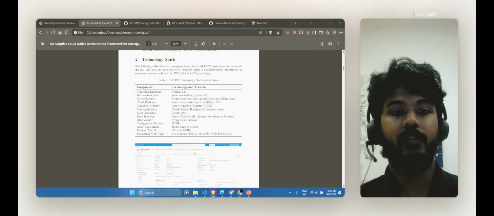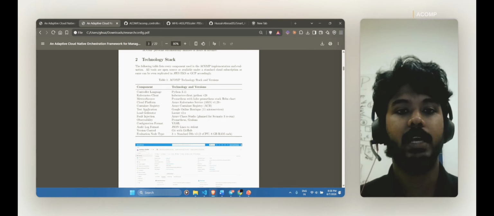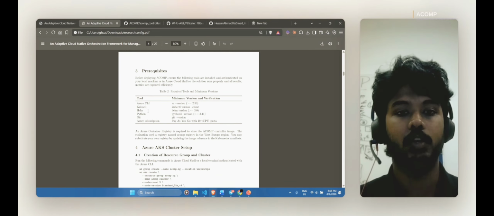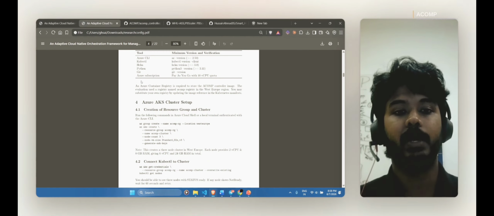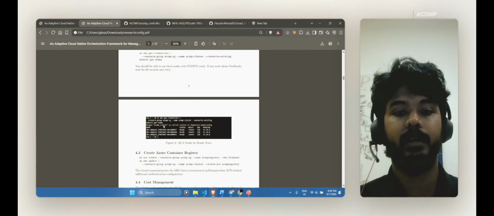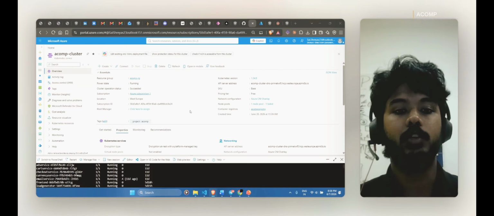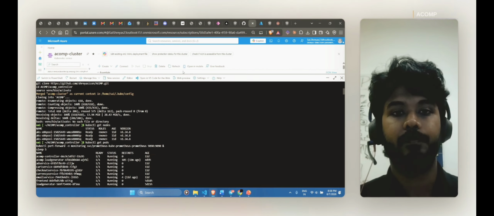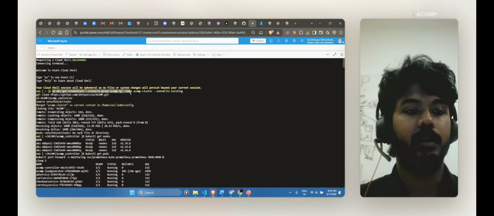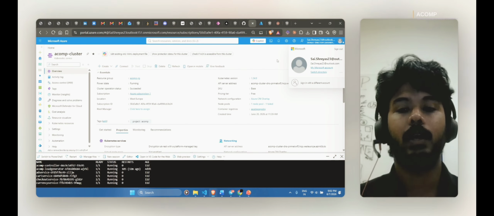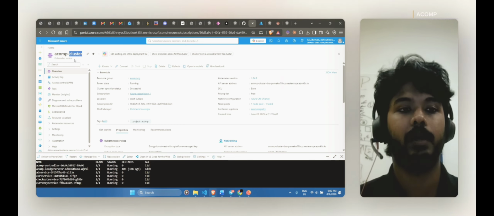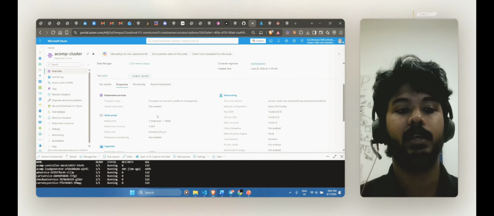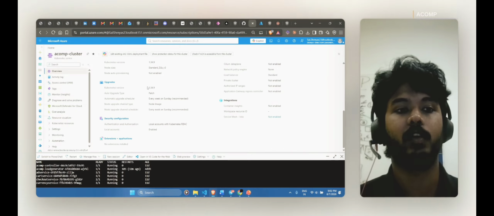In my configuration manual, I have exactly shown how to replicate my ACOMP solution, mentioning the prerequisites, Azure cluster creation, and connecting the kubectl nodes, and I'll show you directly here through the Cloud Shell session. You can see I'm getting the credentials, setting the resource group name, and cloning ACOMP's code base from GitHub directly. So I have implemented ACOMP on the Azure portal by creating a cluster on Kubernetes Service, or AKS, from Azure, and setting up the relevant nodes and Kubernetes version required for this research.